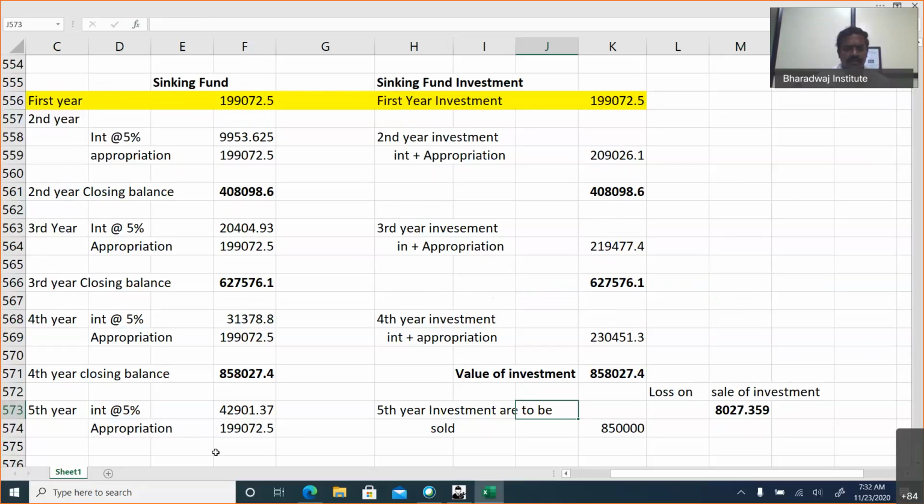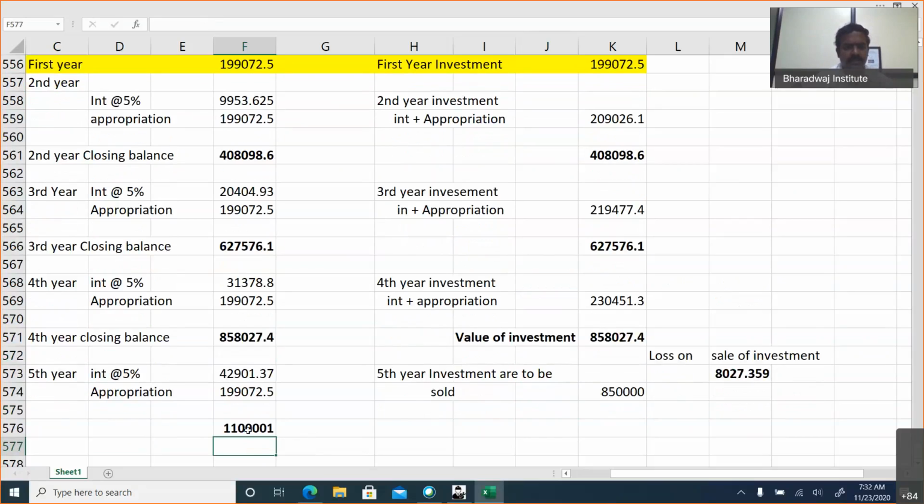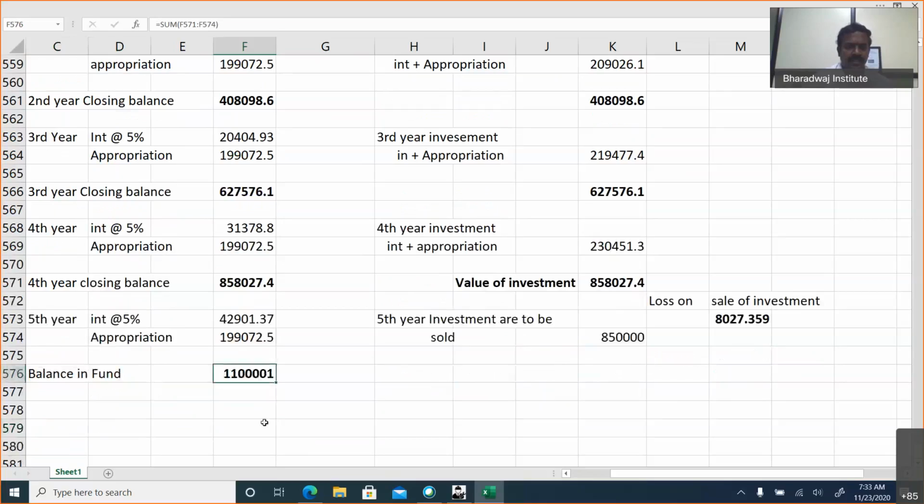This is in which year? Fifth year. But fund is not closed. If you look at the closing balance, this is a closing balance in fund. Balance in fund at the end of 5th year. The fund is not closed. Only the investments are sold as of now. Now, what to do, sir? Simple. Against the fund, the loss on sale of investment will be written off.